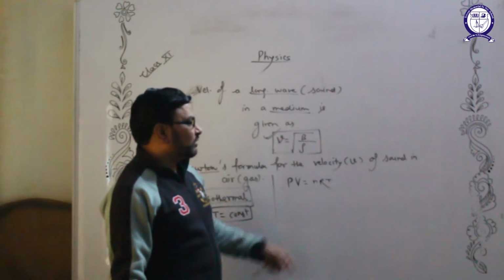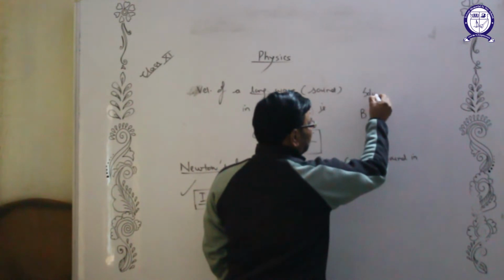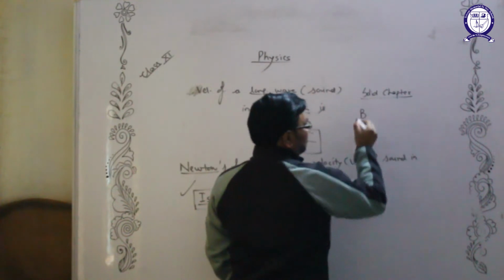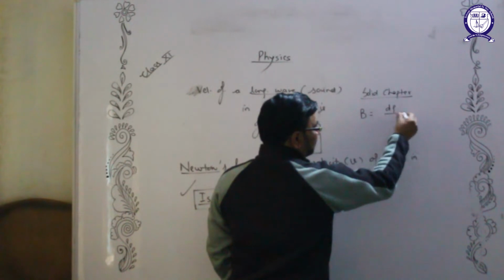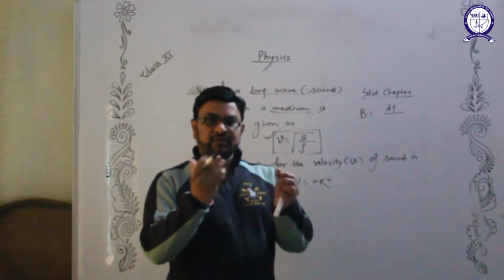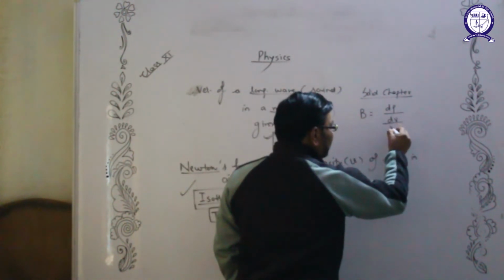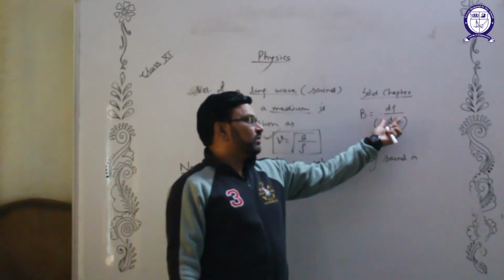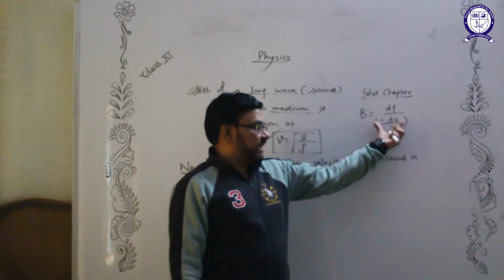Now how to find the bulk modulus? In the solids chapter in your syllabus, we came to know that bulk modulus is stress, and stress means change in pressure, divided by volumetric strain. The volumetric strain is minus dV upon V, where dV means change in volume and V means original volume. This is called volumetric strain.